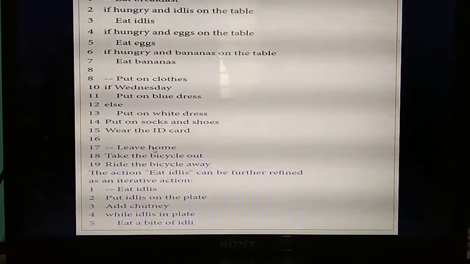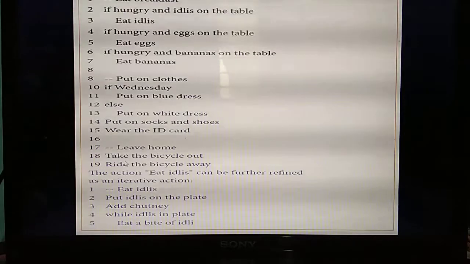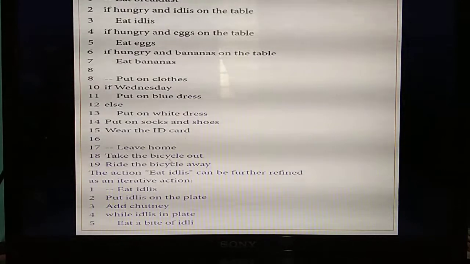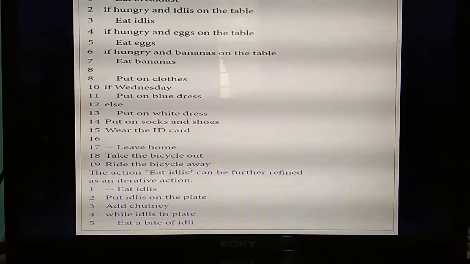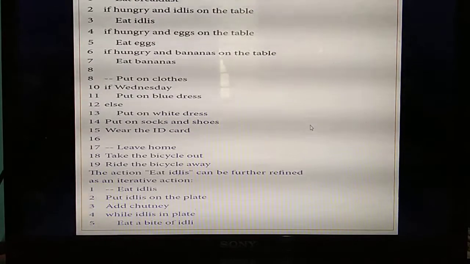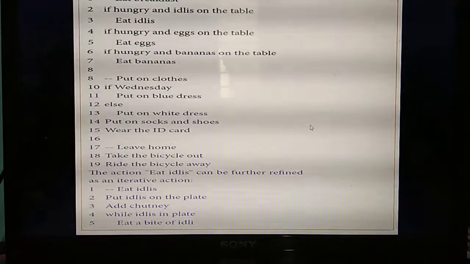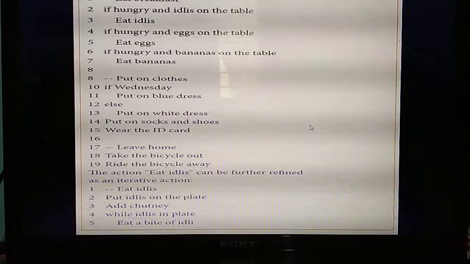Next, leave home. So what are the steps? He or she needs to take the bicycle out and ride the way, otherwise he needs to go. Okay, so listen. So this many steps are there to do the 3 subtasks, isn't it?